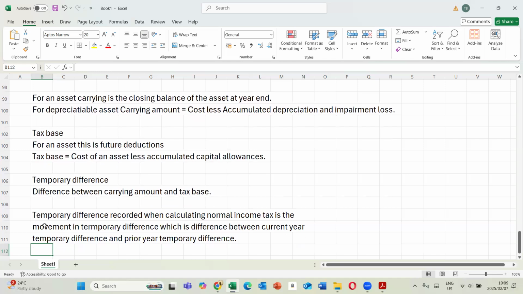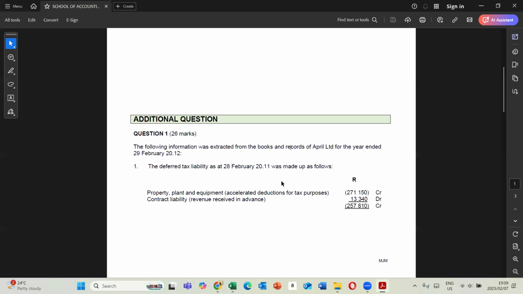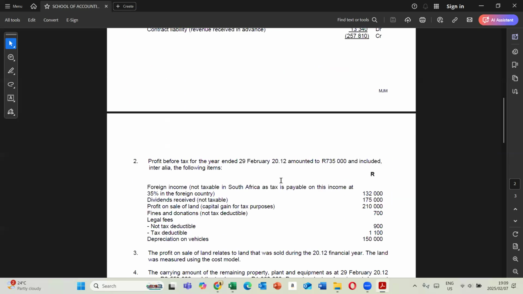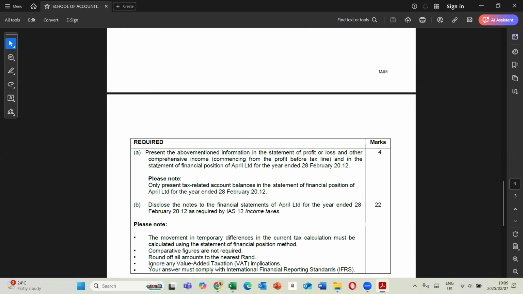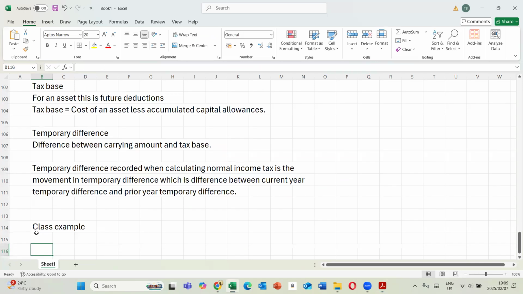Right, let's look at it now to see what's happening there, with our simple example that we have here. We're not going to do all of it, but let's look at it. Part B says: disclose the notes to the financial statements of April Limited for the year ended 29 February 2012 as required by IAS 12 Income Taxes. So the question is asking for notes to the normal income tax.